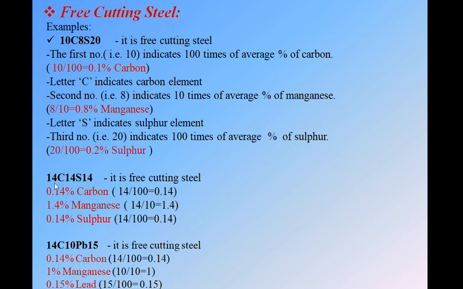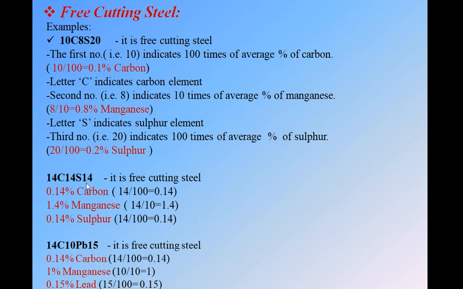Okay. See, we can go through the second example. It is something like we have the same numbers. See, 14C14S14. As we know, if we have this type of combination, this will be a free cutting steel. We go to the first number, that is 14. It will be carbon content divided by 100. We get 0.14, that is 0.14% carbon. Second number, we know this will be manganese content. Divide this by 10, we get 1.4, that is 1.4% manganese.